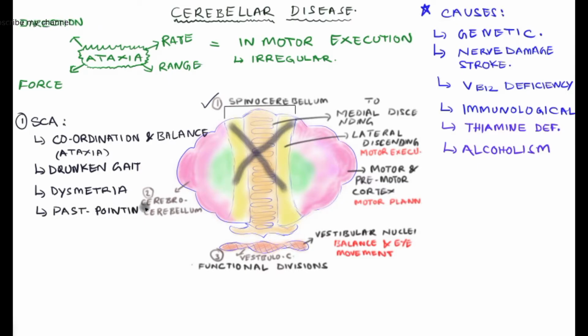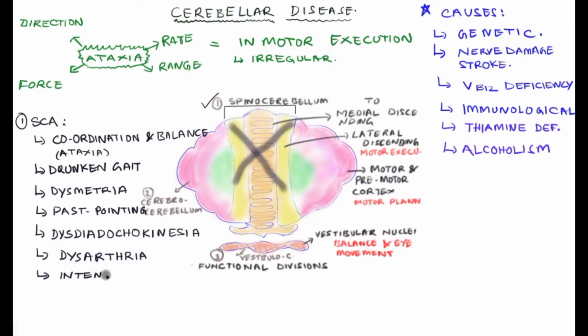Past pointing is also one of the manifestations of spinocerebellar disease. Then there is diadochokinesia, the inability to perform rapid alternating movements, and dysarthria, abnormal speech, mainly abnormal syllables in the words.